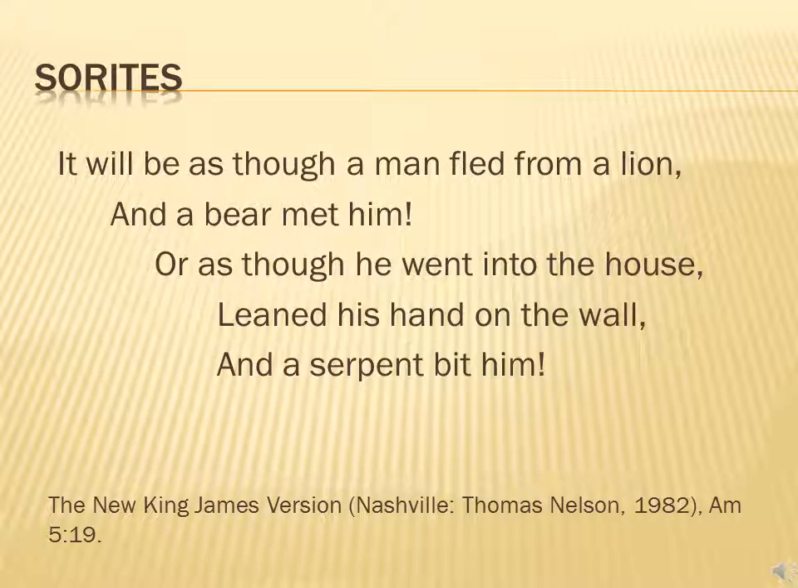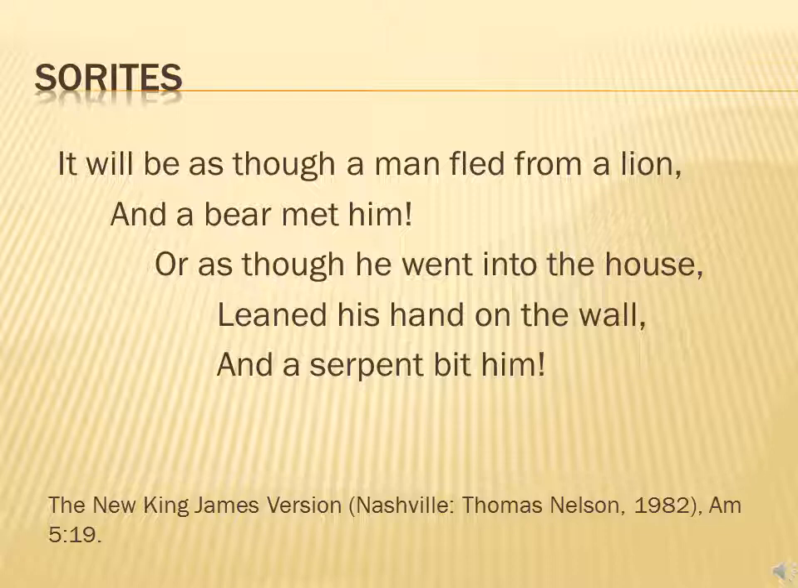A sorites is another poetic device. This is a lot like the terrace effect, except a phrase isn't repeated. This is found in verse 19. It will be as though a man fled from a lion and a bear met him, or as though he went into the house, leaned his hand on the wall, and a serpent bit him. So again, we have linear motion here, but in this case it's more logical than it is in the terrace effect.